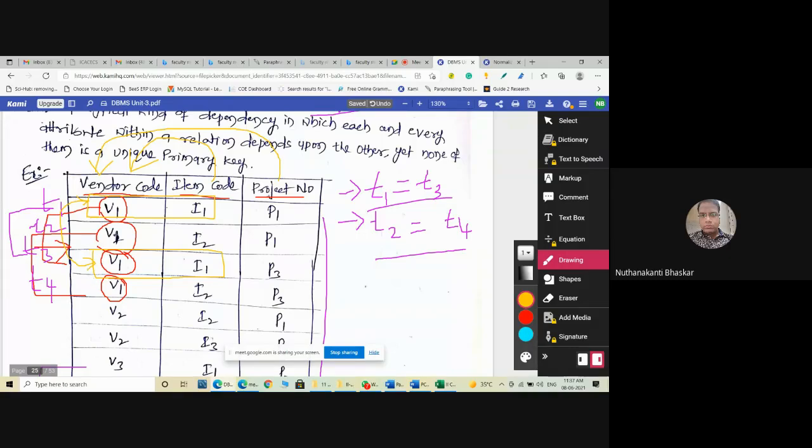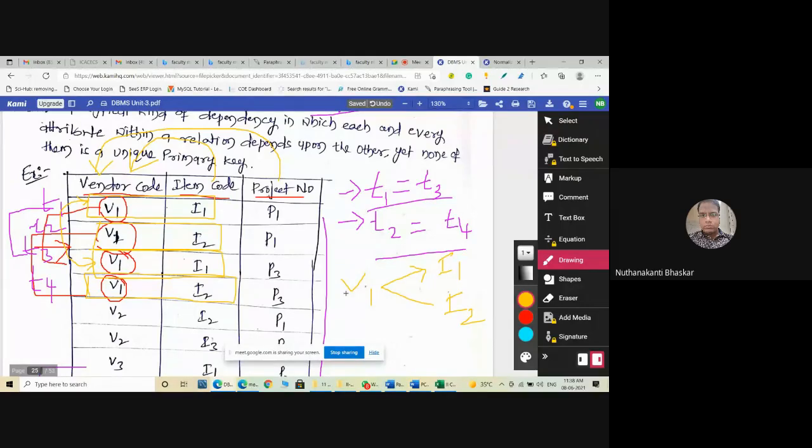Same if you take V1 again, here it shows I2 and here also I2, meaning tuple T2 and tuple T4 are the same. If you take the same V1, sometimes it produces I1 and sometimes it produces I2. Yes or no? So that is why we can write T1 equal T3, T2 equal T4. So that is why it is a multi-valued dependency. Here I1 and I2 are multiple values based on V1.